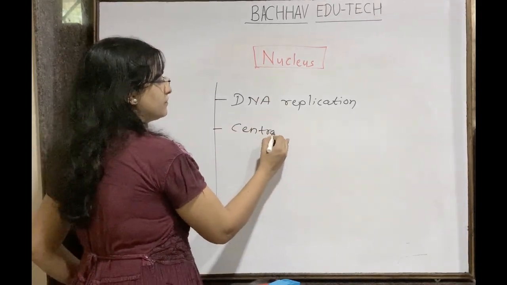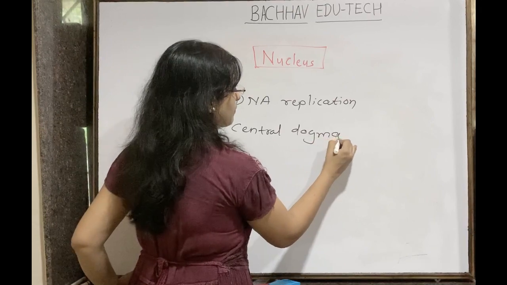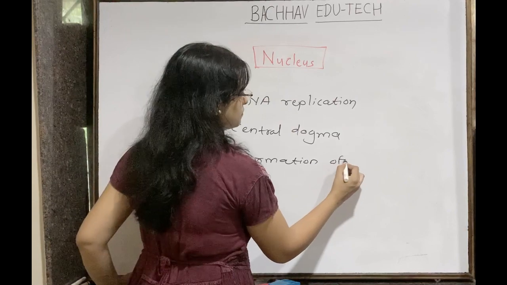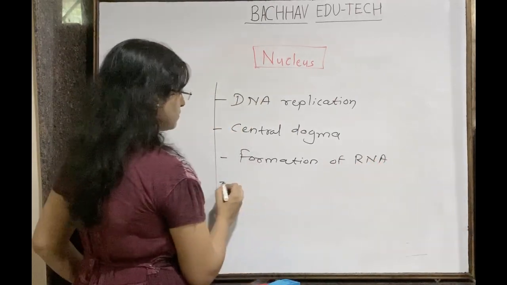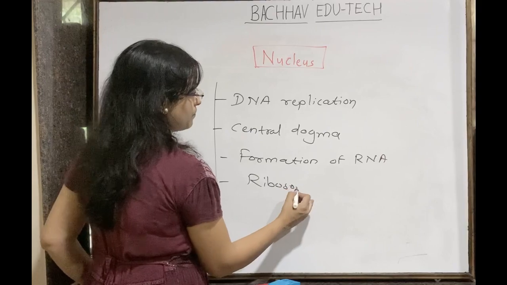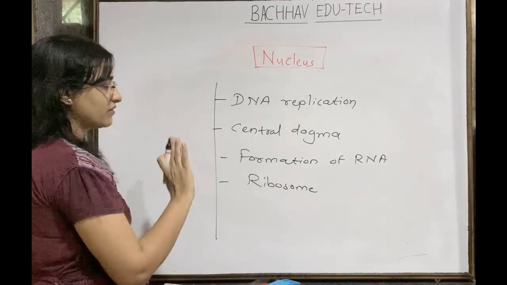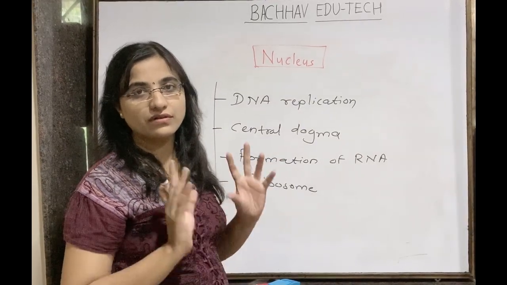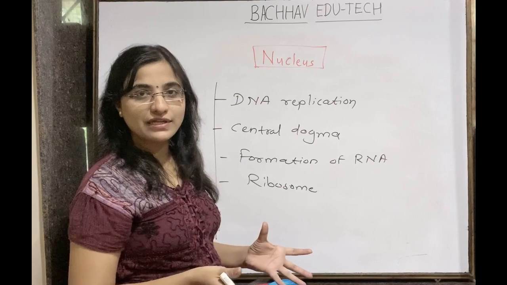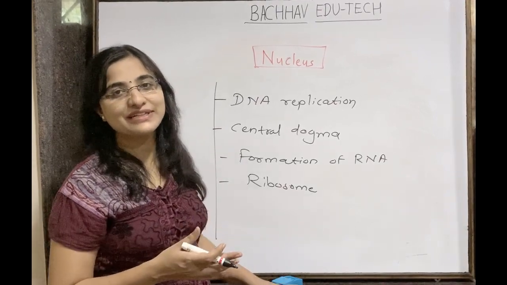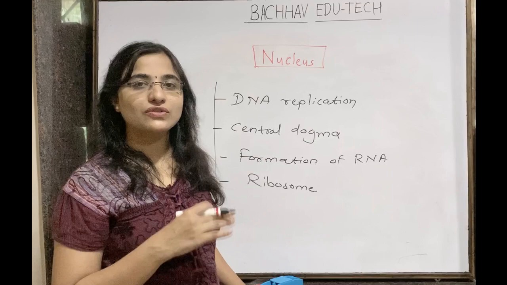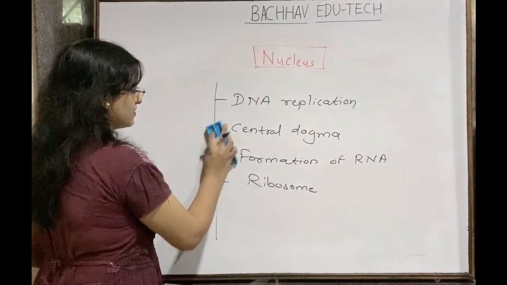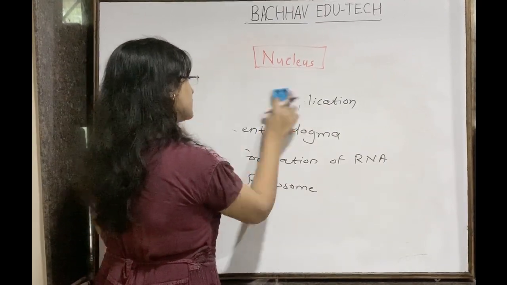Then the central dogma, formation of RNAs, that is nothing but the transcription. Ribosomes are also a part of this, isn't it? So all those kinds of things. So we can say the nucleus is the master of the cell, or the boss of the cell. So everything is going to be controlled because the genetic material is present inside the nucleus itself. So this is nothing but the function of the nucleus. Understand this? These are the functions of the nucleus.